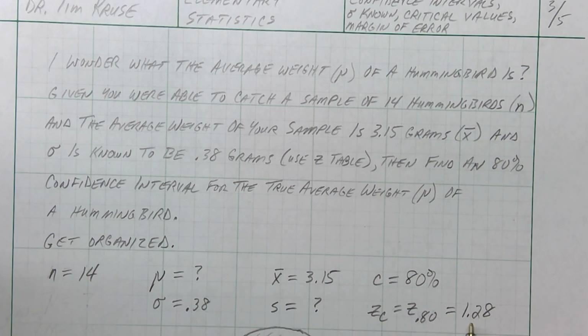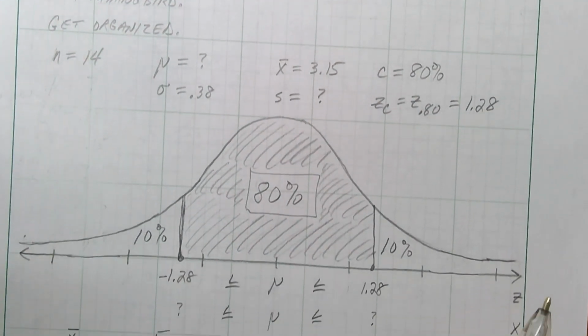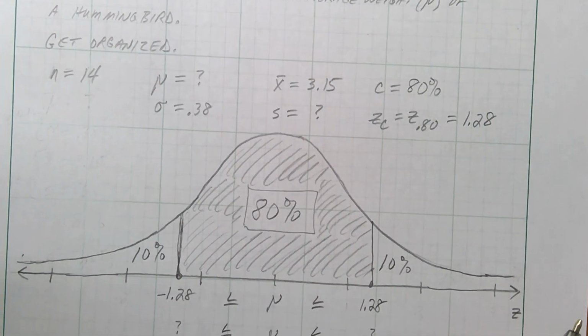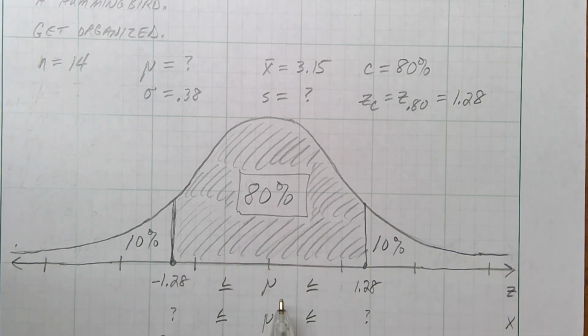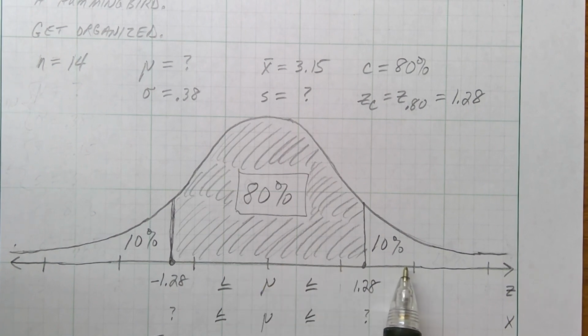Now that's 1.28. I'll show you how to get it here. All right, here's a picture of what we're talking about. Here's our normal distribution curve. Mu is in the middle, and there's 1 step to the right, 2 steps to the right, 3 steps to the right. Here's mu, 1 step left, 2 steps left, 3 steps left.